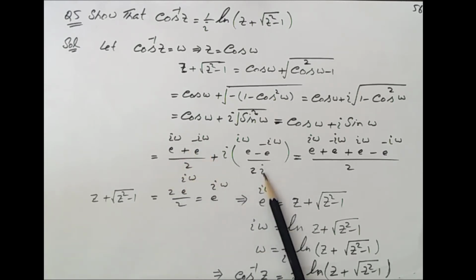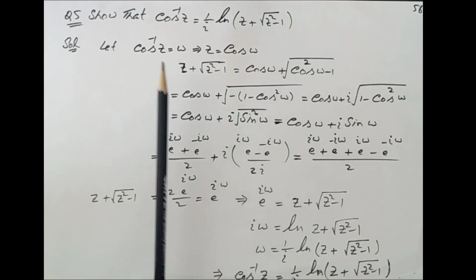After simplification they will cancel and 2 will be common, and after simplification this becomes e to the iota omega. So e to the iota omega equal to z plus under root z square minus 1. Iota omega equal to natural log of z plus under root z square minus 1, dividing by iota. So omega equal to 1 by iota natural log of z plus under root z square minus 1. The value of omega is cos inverse z.